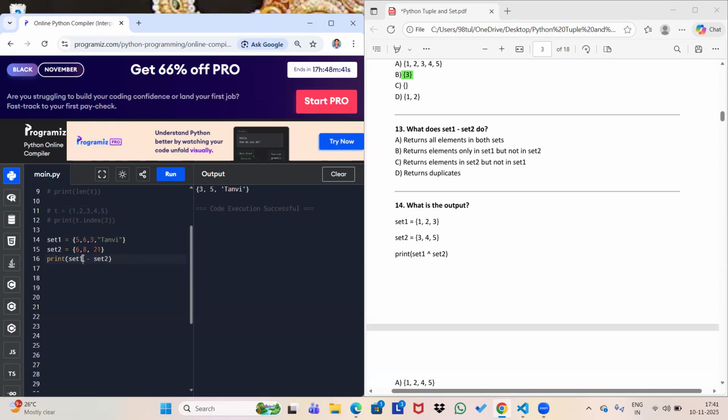Okay, let me change the order of the sets. Then what will be the answer? Let's check. As you can see, first it's going to cancel out the common element, that means 6 will be cancelled out. Then as I have written set 2 on the left side, I am subtracting set 1 from set 2. That's why the elements left in set 2 will be our output. That means 8 and 21. This will be the output. So the answer will be: returns elements only in set 1 but not in set 2. Option B will be your answer.